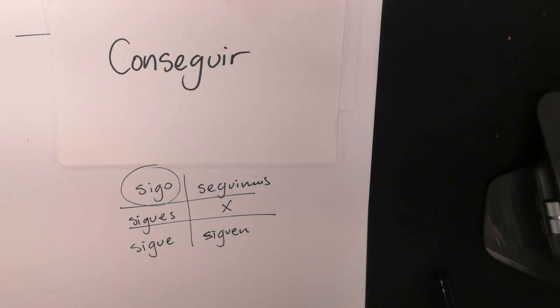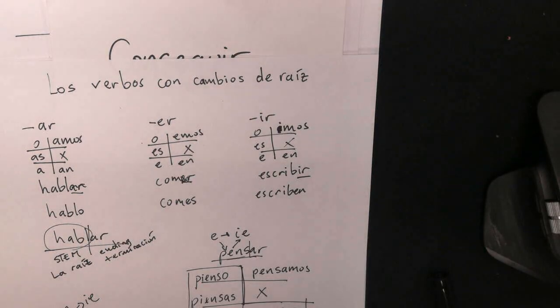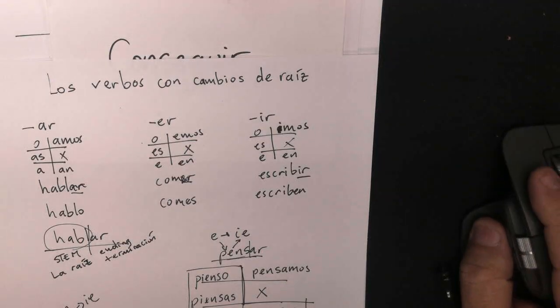Okay? So, these are los verbos con cambios de raíz. Muy bien. Okay. Chao.